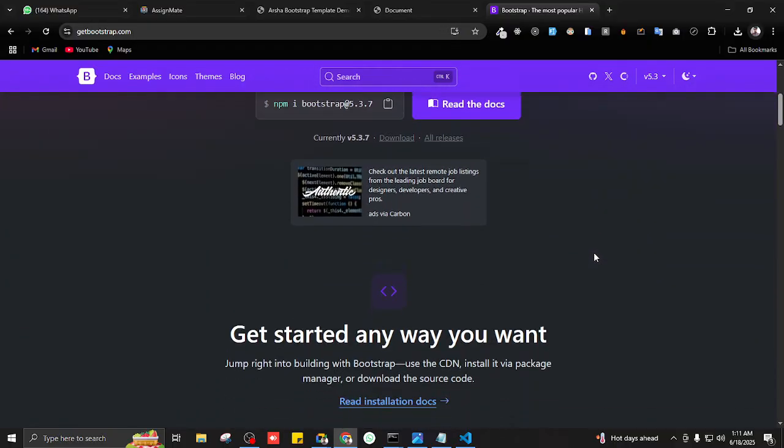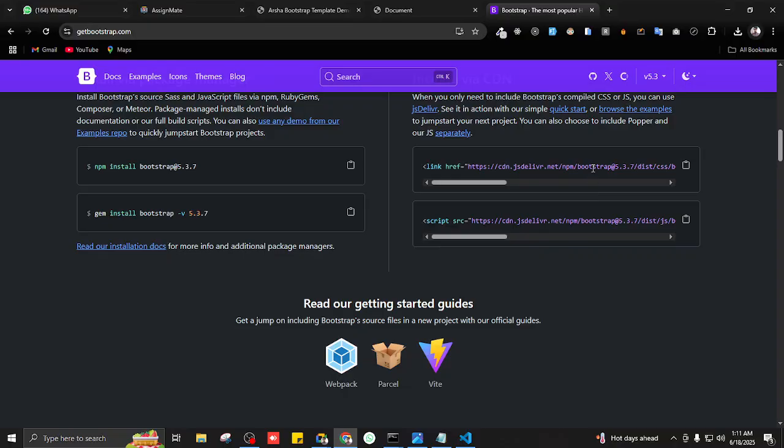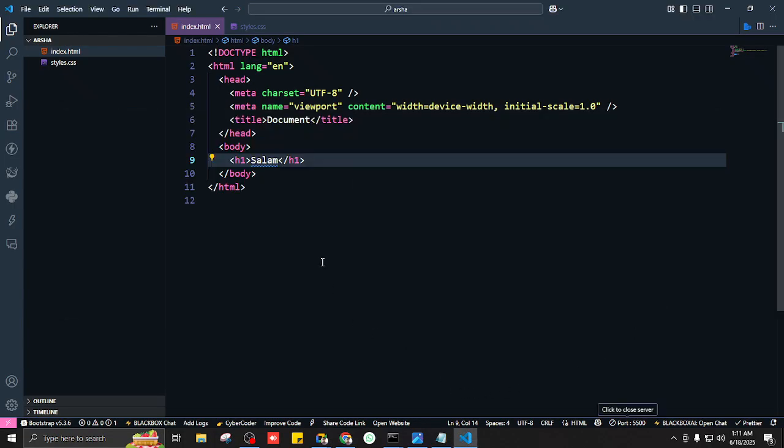Yeah, good. The CDN link, scroll down a bit, and this time we want to have both of these links because the first one is for styling purposes, and the second one is for functionality purposes. You don't have to understand any of this right now, because this would be our next topic, but for the functionality purposes we want both of these things. So the first one, I'll copy it, and where do I paste it?